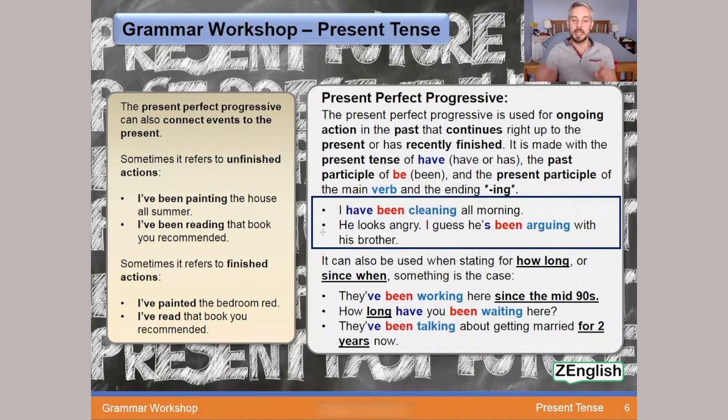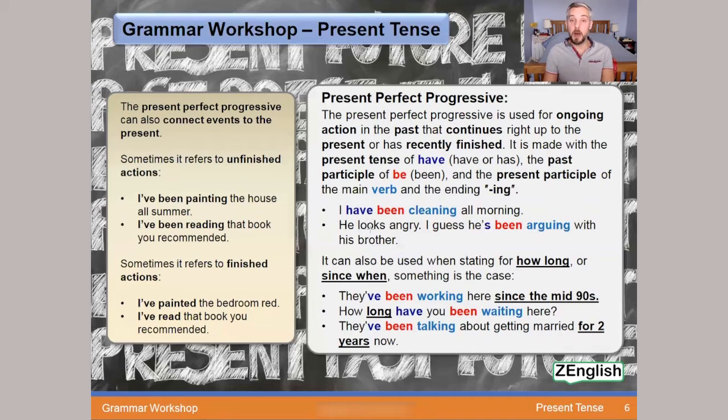The other one, he looks angry. I guess he's been arguing with his brother. In this case, we are making the contraction from he has to he's. He's been arguing with his brother. Now with this one, we can maybe guess that either it's still ongoing, they're still arguing, or it's recently finished. They stopped arguing, but very recently.